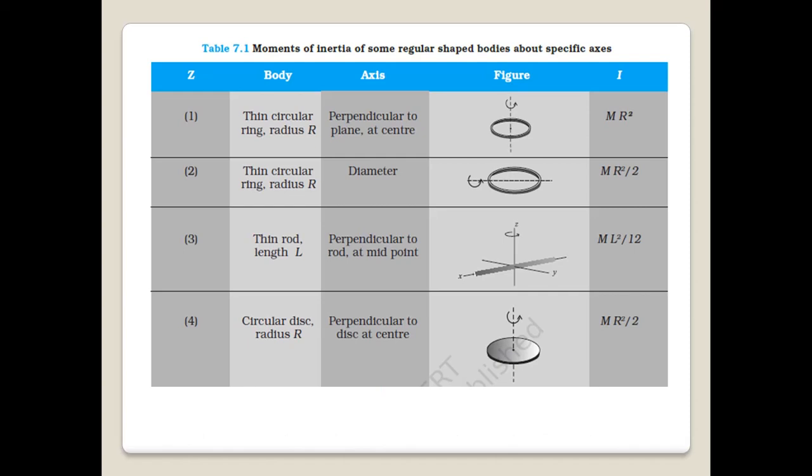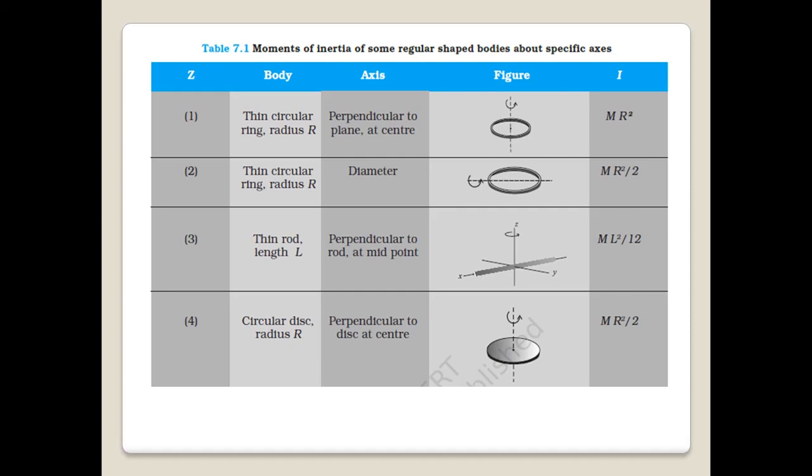We can see the moment of inertia of some regular shaped bodies about a specific axis in the table. So number 1, you see a thin circular ring of radius r, and you can see in the figure it is rotating about a perpendicular axis passing through the center.